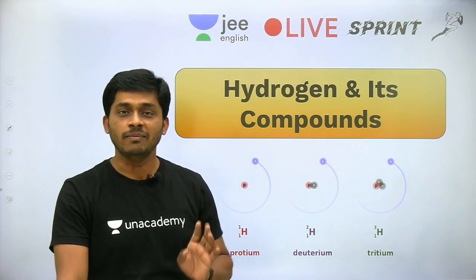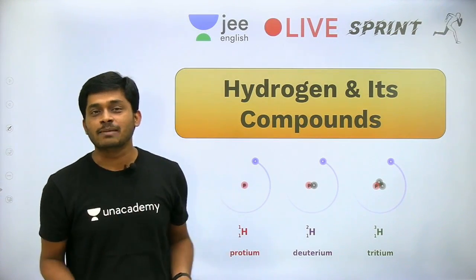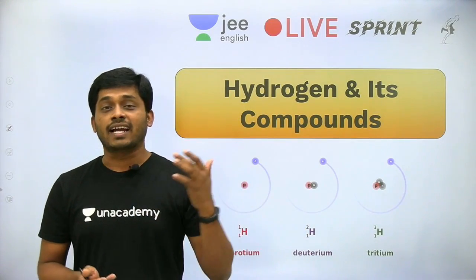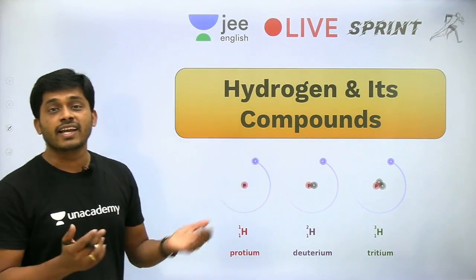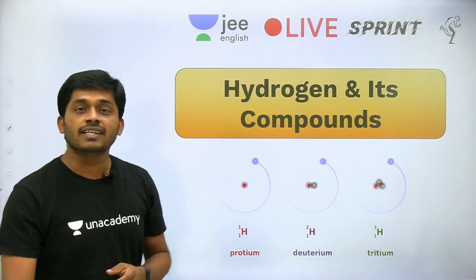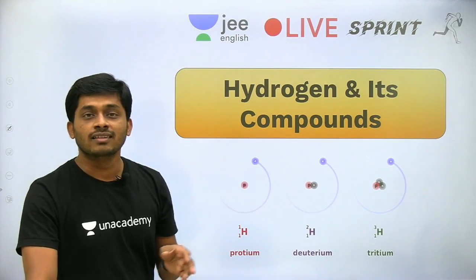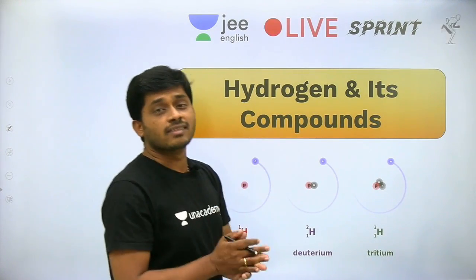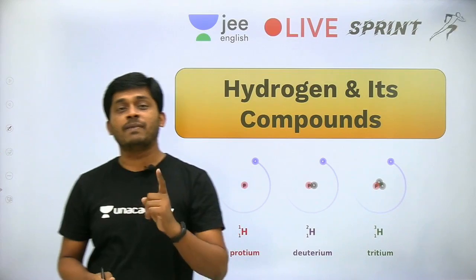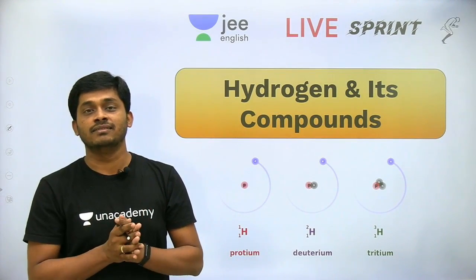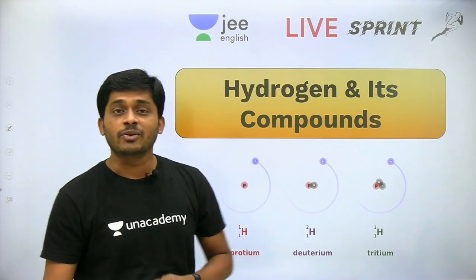See, the theory is very simple. Hydrogen we study, hydrogen properties, hydrogen acting as reducing agent, different reactions, water properties, D2O properties, H2O2 properties. So all the previous questions, one question we can compulsory expect in mains on these concepts. Okay guys, are you ready?